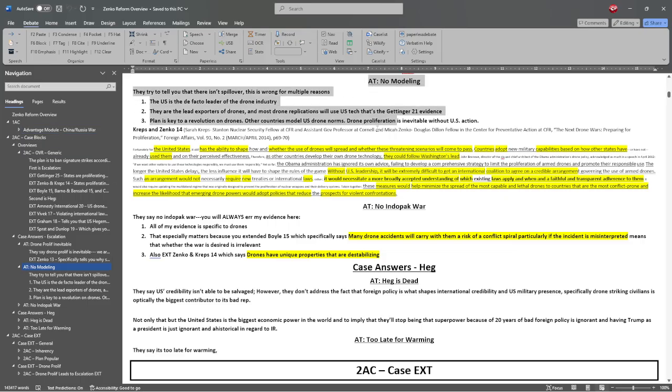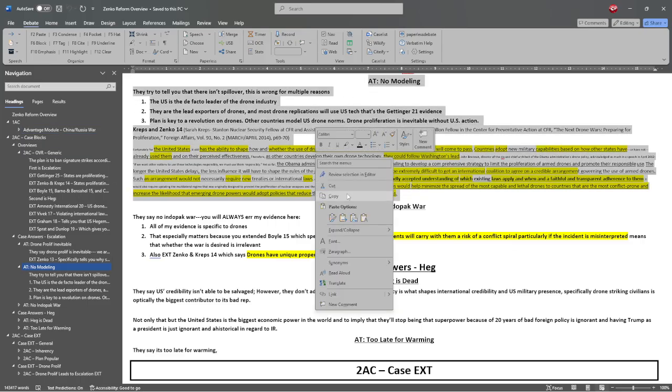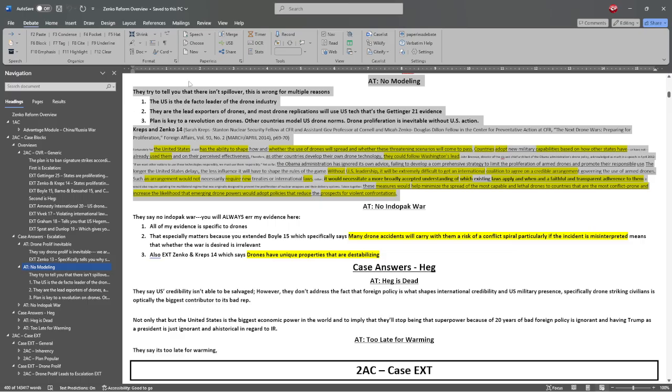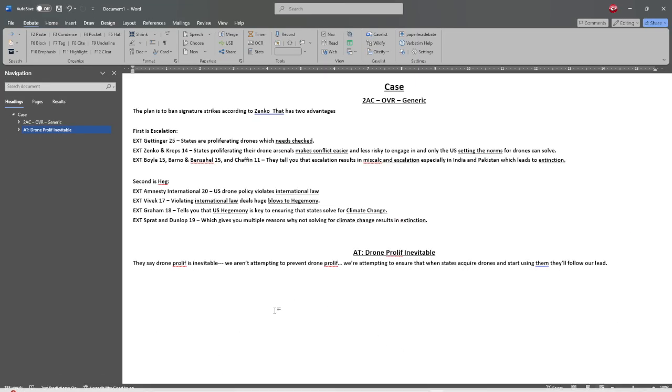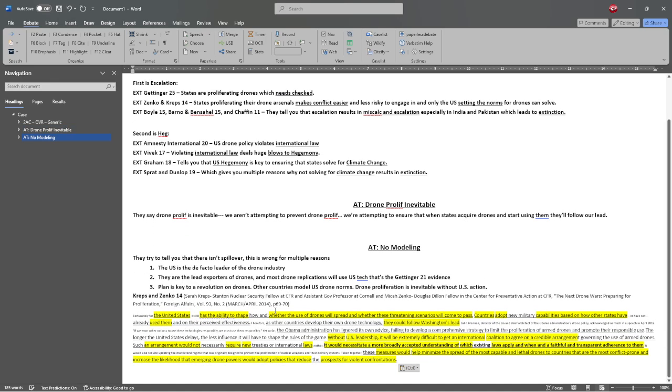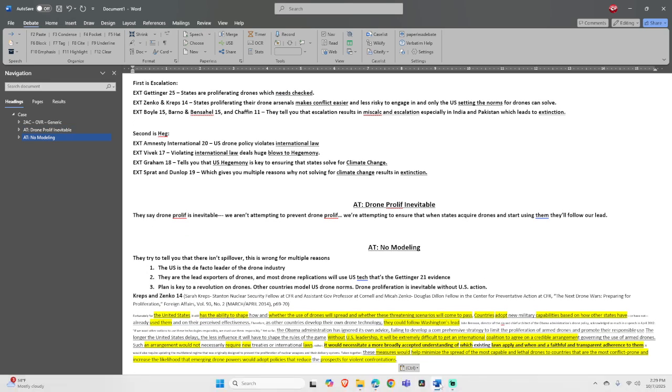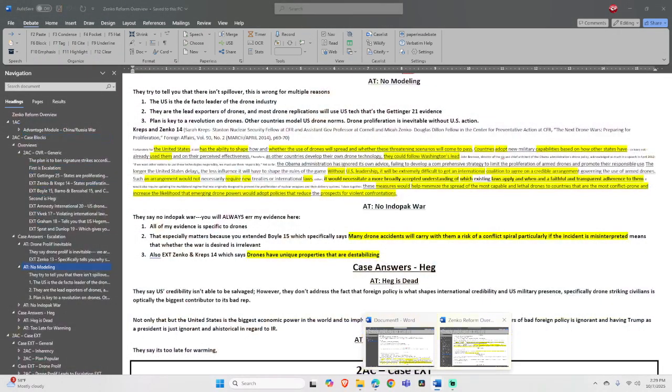So this is an answer to that no modeling argument. We'll copy this three-point answer. They say there's no modeling, there's no spillover, and we say that's wrong for one, two, three reasons. Copy that, go to the document, and boom, answer to no modeling. Say those were their two case arguments.